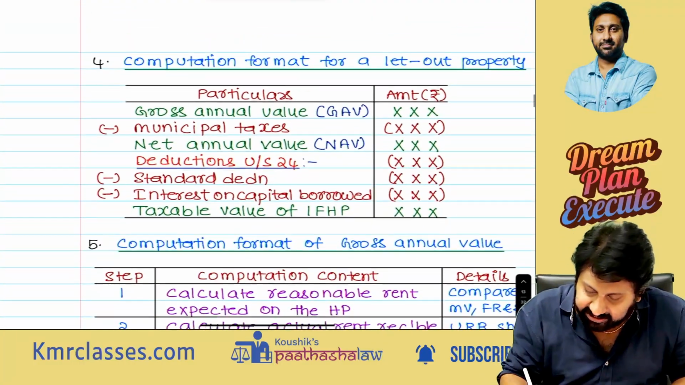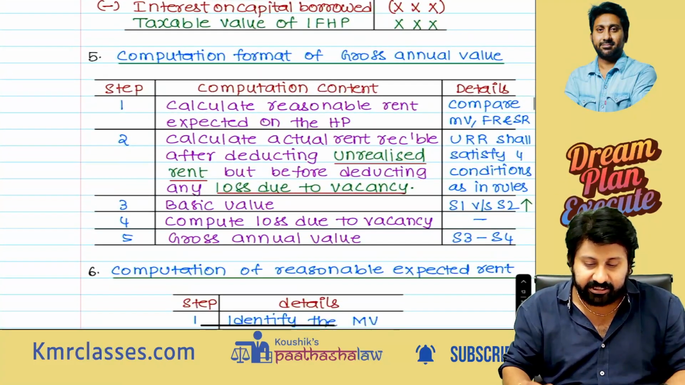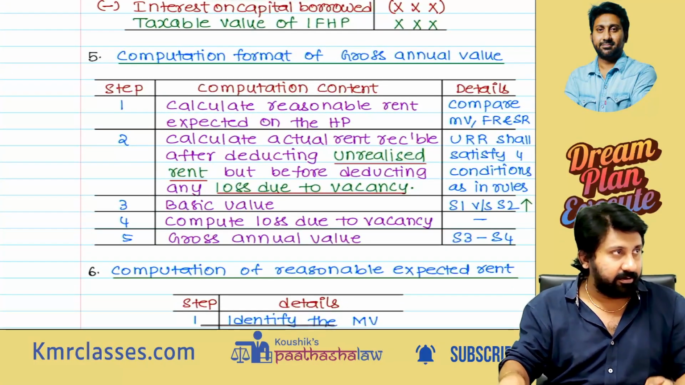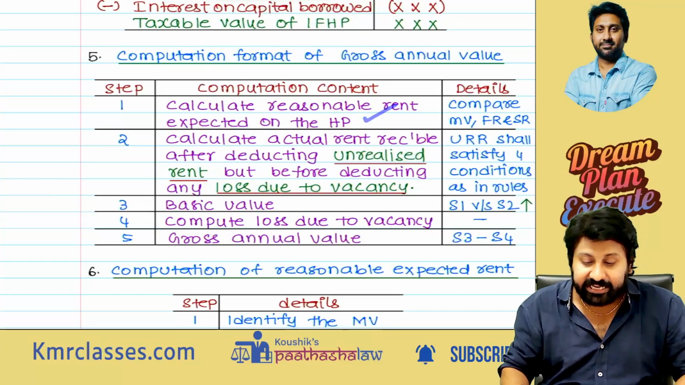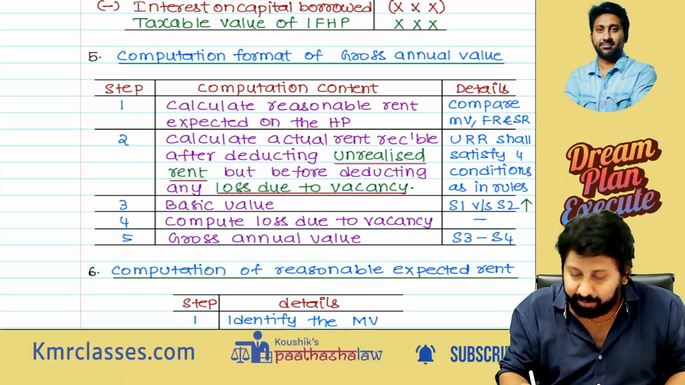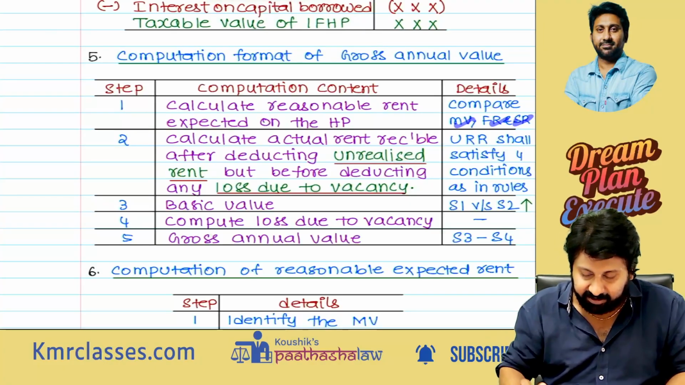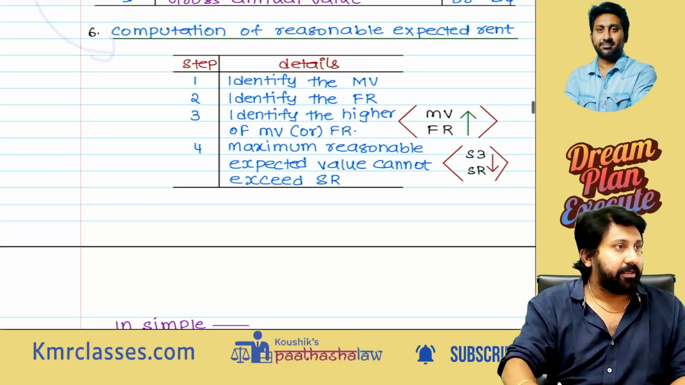Now, what is step 1? Gross annual value of a let out property. How to calculate GAV? As per the institute, gross annual value calculation. Step 1: calculate the reasonable rent expected on the house property. For that we need to compare MV, FR, SR. Sir, how, sir? Step 1, this is what I have written. Computation.